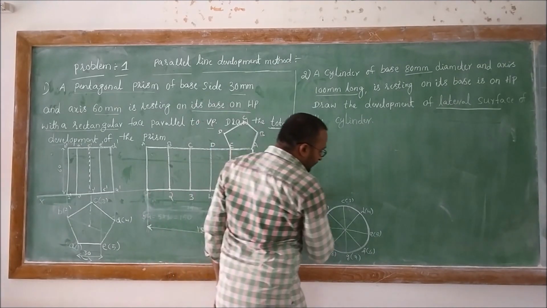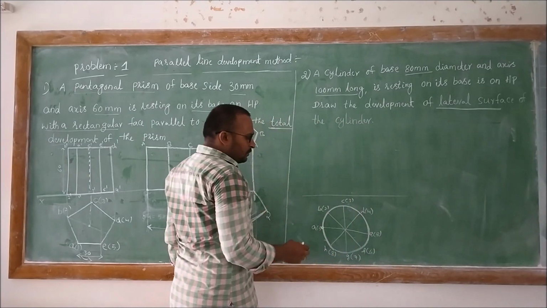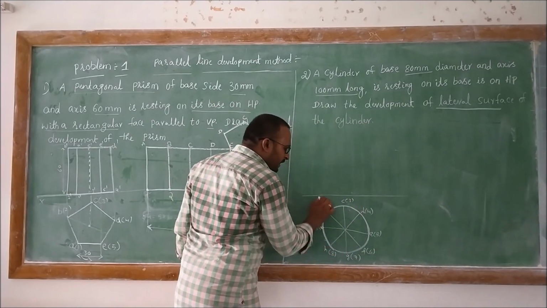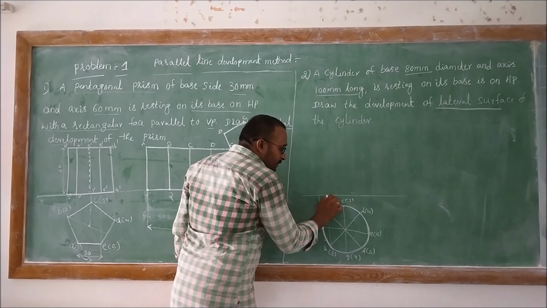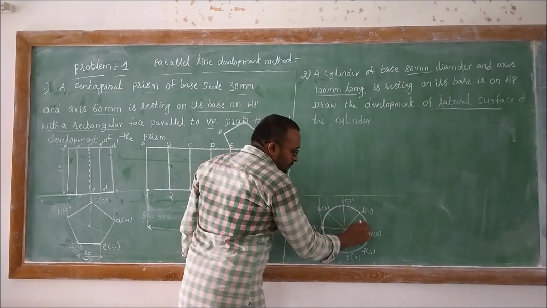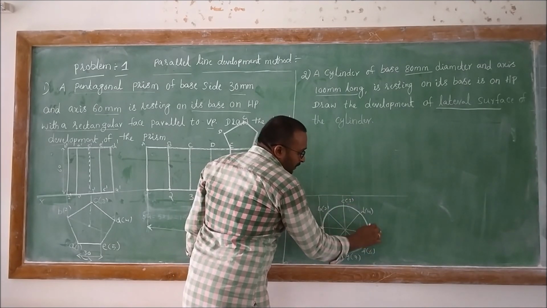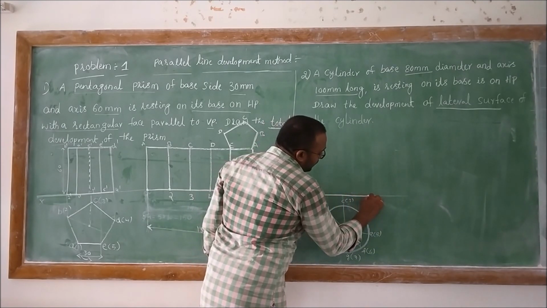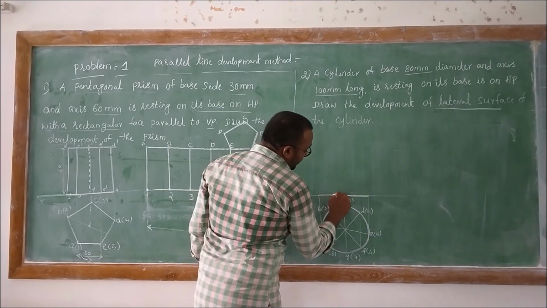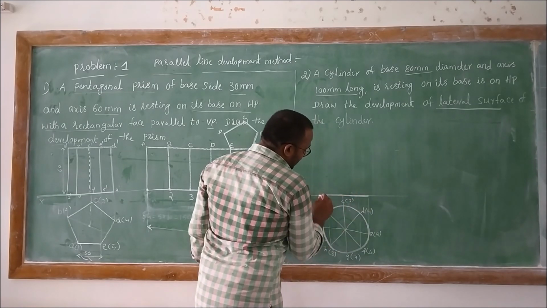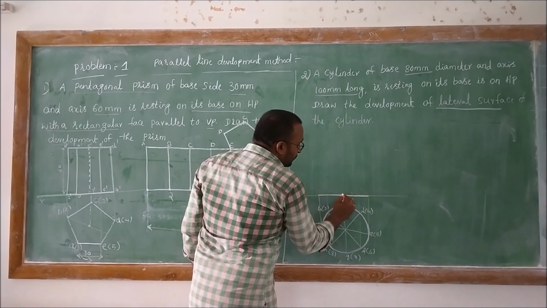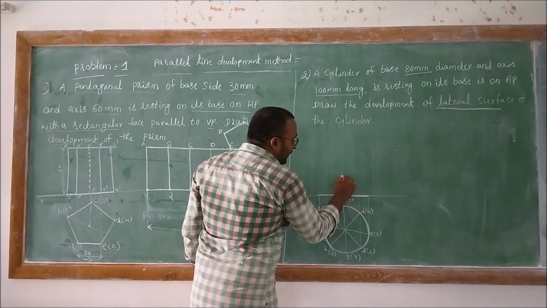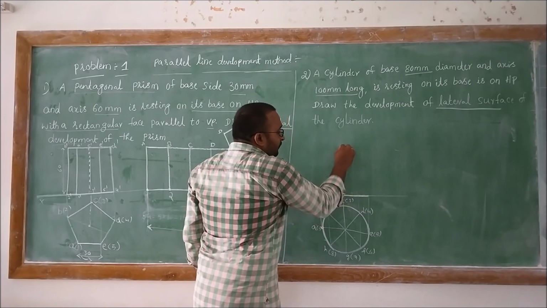Then you need to project the front view. These are simple positions which we already discussed in the 3rd unit. So please recall all of them, how to construct a simple cylinder when it is resting with its base on HP, that is, the axis is parallel to the VP and perpendicular to the HP.